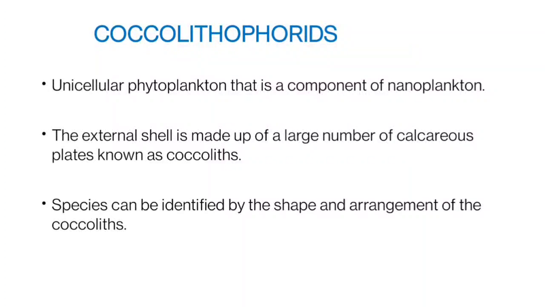Next one is the coccolithophores. They are unicellular phytoplankton, a component of the nanoplankton, which are smaller than 20 micrometers. The external shell of this coccolithophore is made up of a large number of calcareous plates known as coccoliths. In diatoms, the external shell is actually made up of silica, and here in coccolithophores, the external shell is made up of calcareous plates.